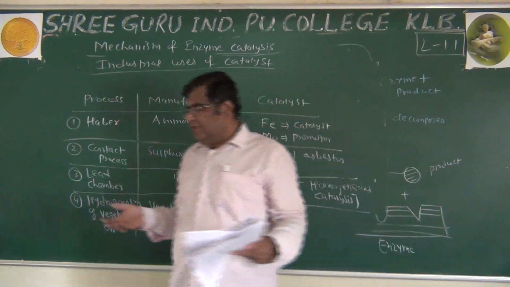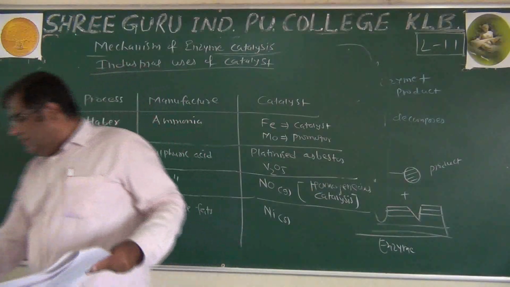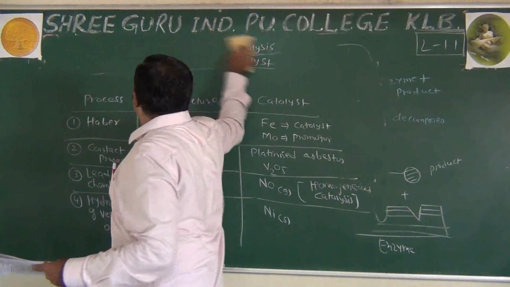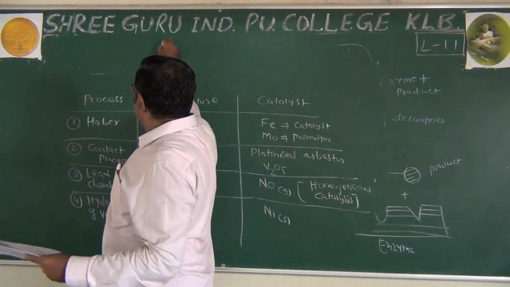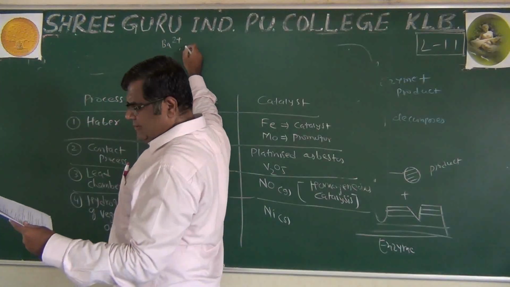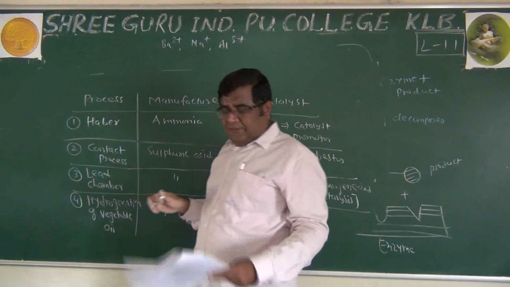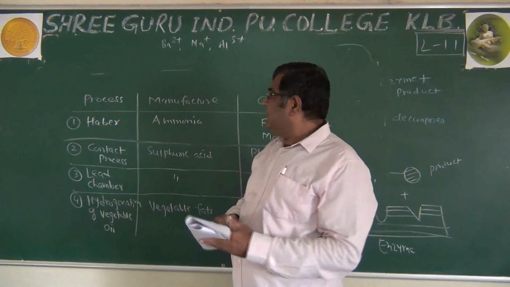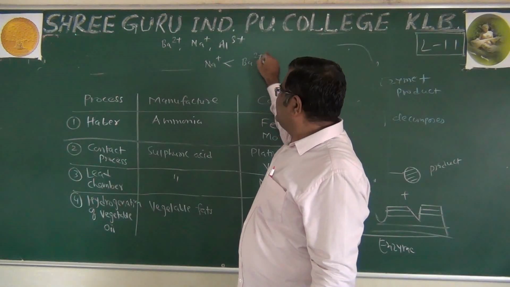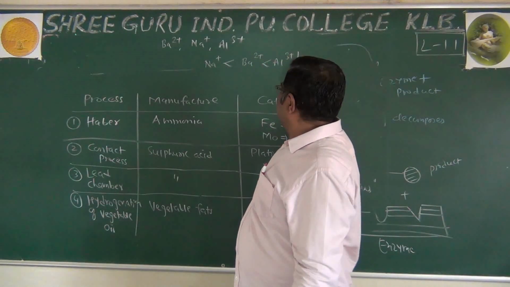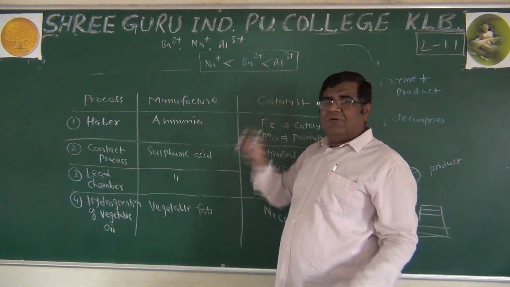sol, negative sol. You want to arrange it in ascending, meaning increasing order. They have given three ions here: Ba2+, Na+ and Al3+. Ascending means from lower to higher, we have to arrange. So Na+ is lower than Ba2+, which is lower than Al3+. This should be our arrangement because this is more efficient, because it has more valency.